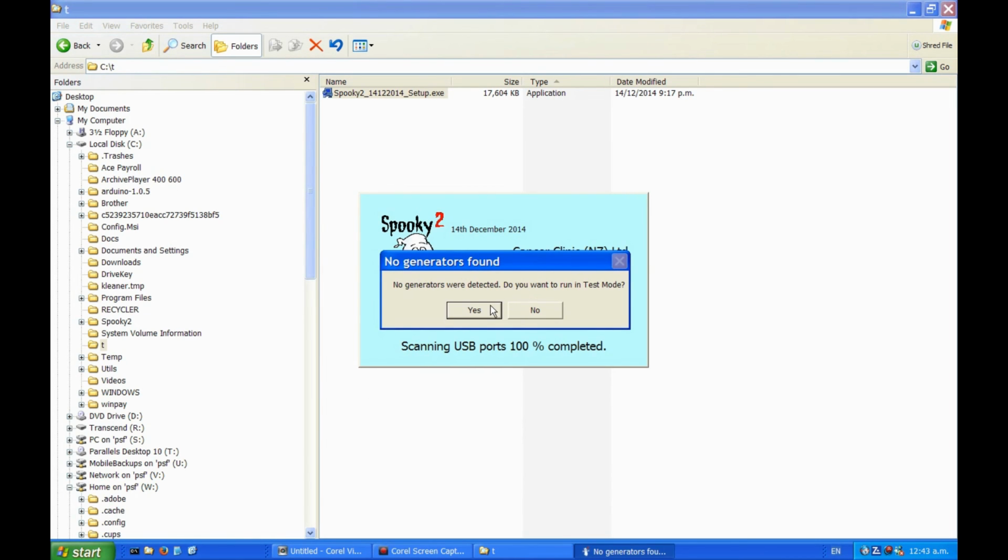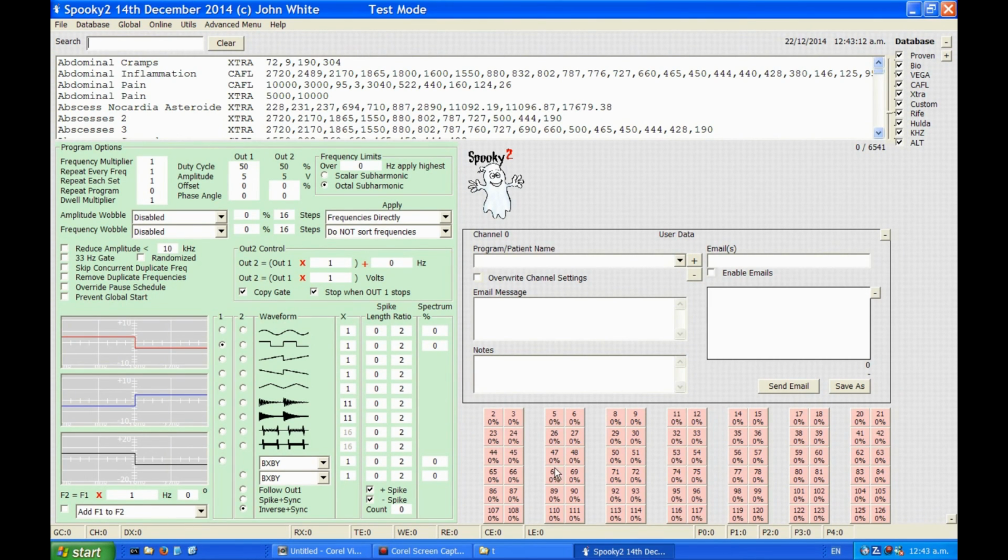Test mode, yes. All of these channels here are only for emulation, they're not real channels at all. And we've got lovely Spooky up and running.